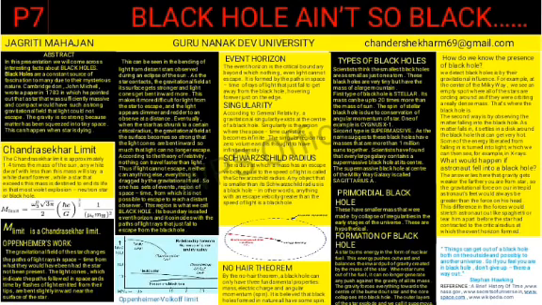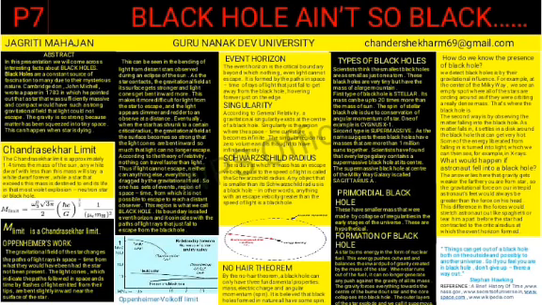Now here comes the singularity. According to general relativity, a gravitational singularity exists at the center of a black hole. Singularity is the region where the space-time curvature becomes infinite. The singular region has zero volume and is thought to have infinite density. Here the curious question lies: what might happen at this singular region? A wormhole, time travel, a portal to another universe.